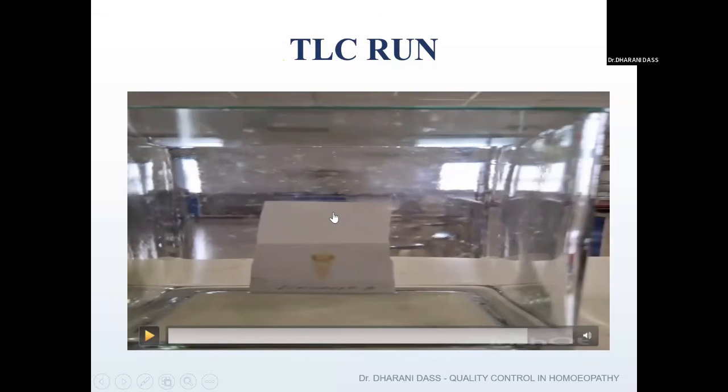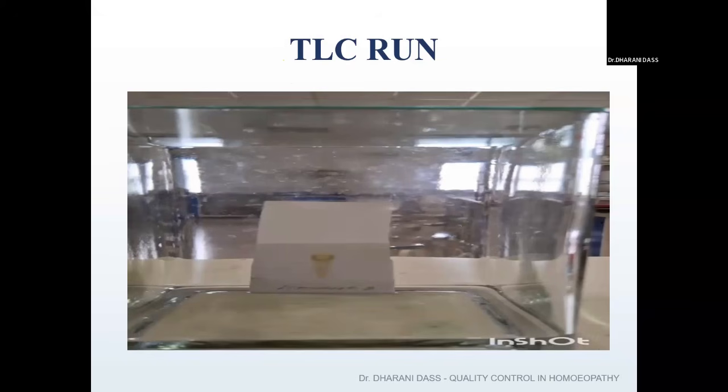Here you can see the difference between how the area looks when the solvent has been absorbed and where the solvent has not been absorbed. We drew the line 2 centimeters from the bottom and spotted the mother tincture onto the line, and then we saturated the atmosphere.